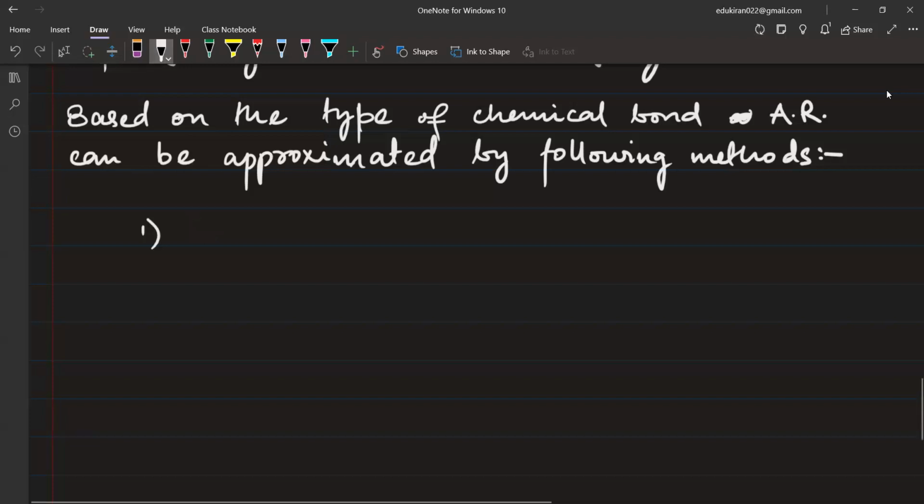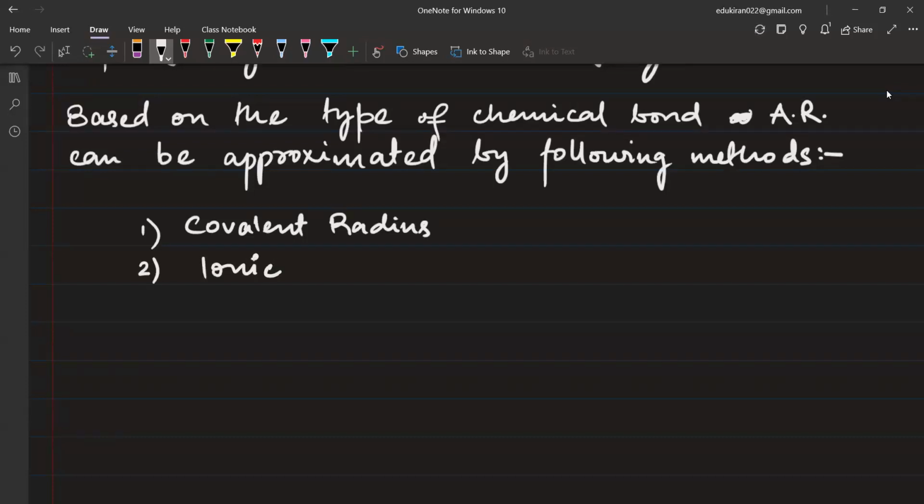You guys in 10th standard have heard about covalent bond, right? Yes or no? Okay, so if you have covalent bond, we will get covalent radius from that. Then we have ionic radius. You have also learned about ionic bond, yes or no? You have heard about ionic bond, right? Third is metallic radius. So for metal, we will use metallic radius.